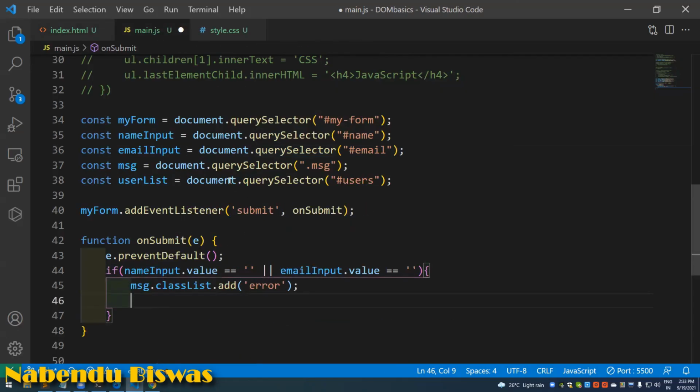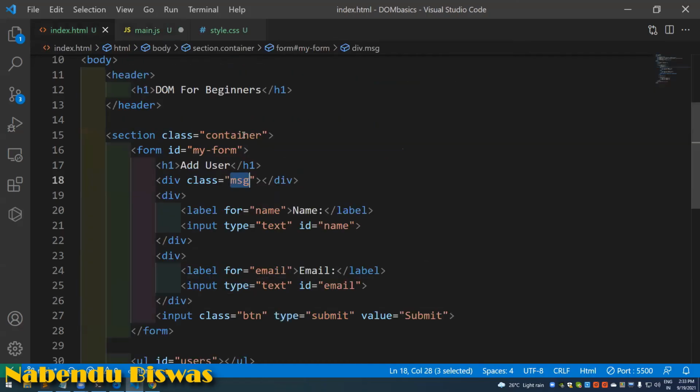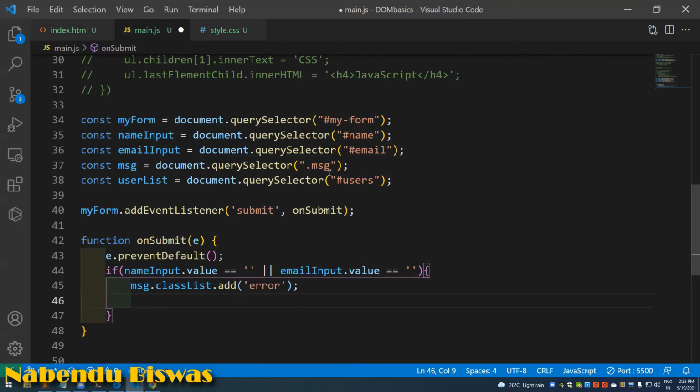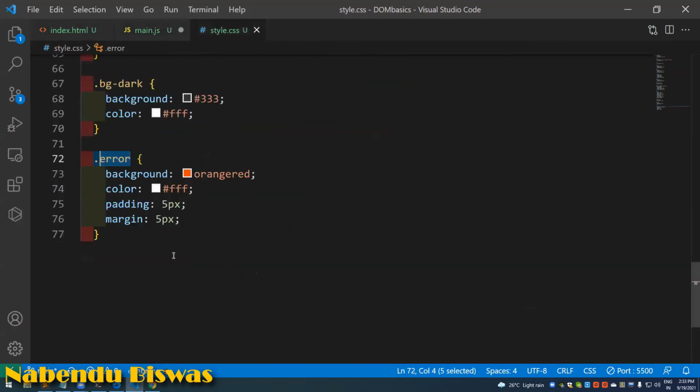So in it, it will go. We are selecting this whole div with the command document.querySelector msg, and then we are adding the error class to it. So there is already the msg class, and we're adding this error class also, which gives the red background and padding and all those things.